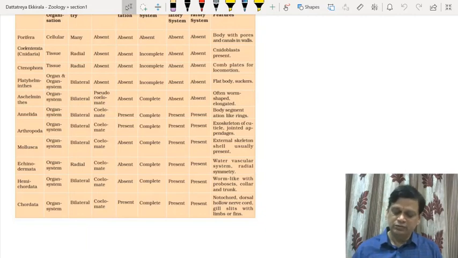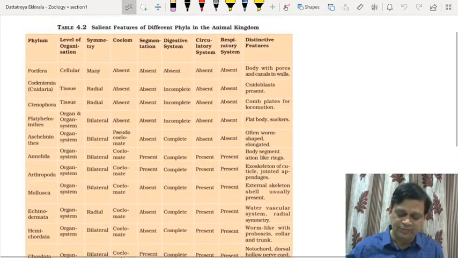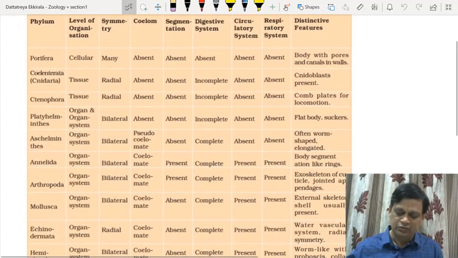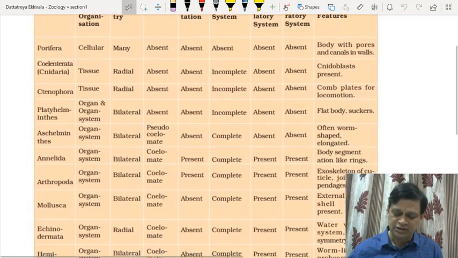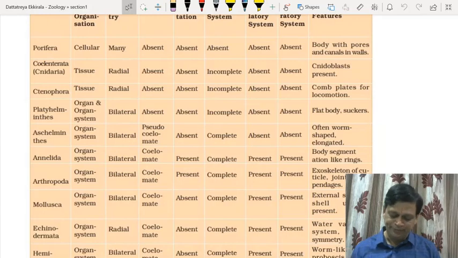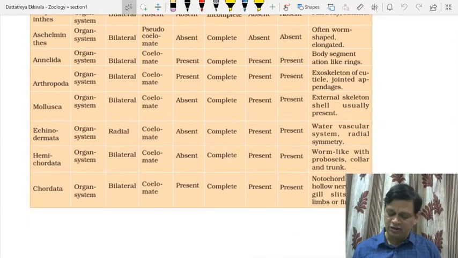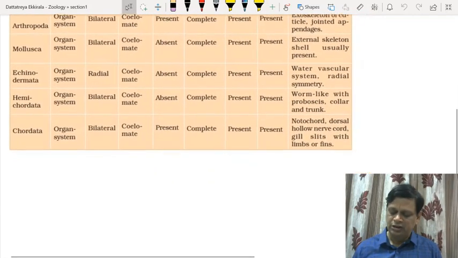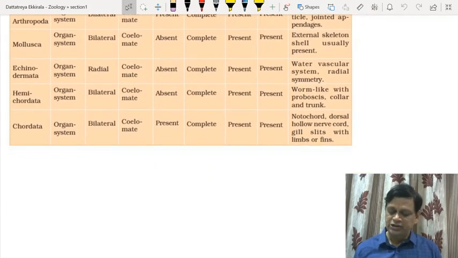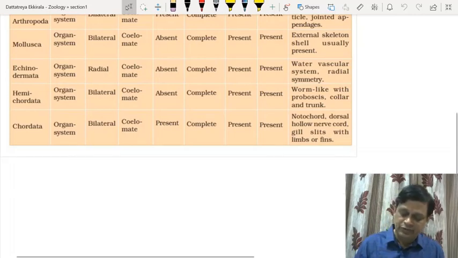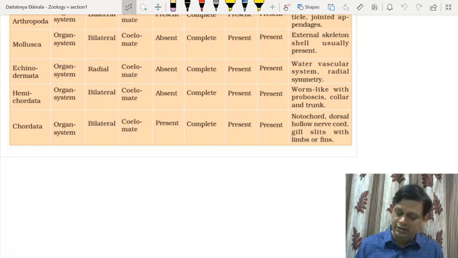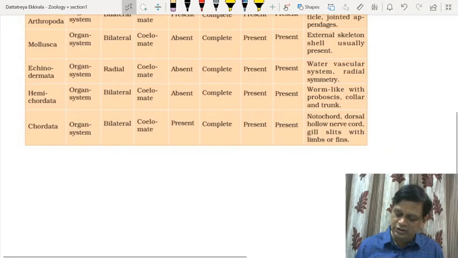If you want to see the overall comparative chart, go through this chart, which is also mentioned in the NCERT book. If you see Chordata, the notochord and the dorsal, hollow, nerve cord are the major things. The nerve cord is dorsal, so dorsal, hollow nerve cord.